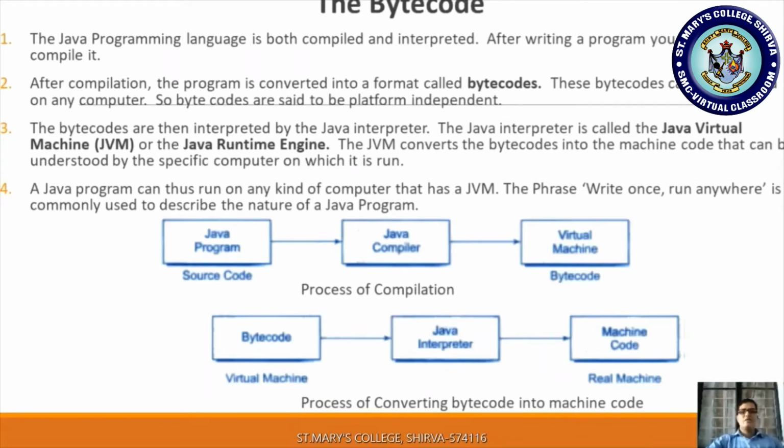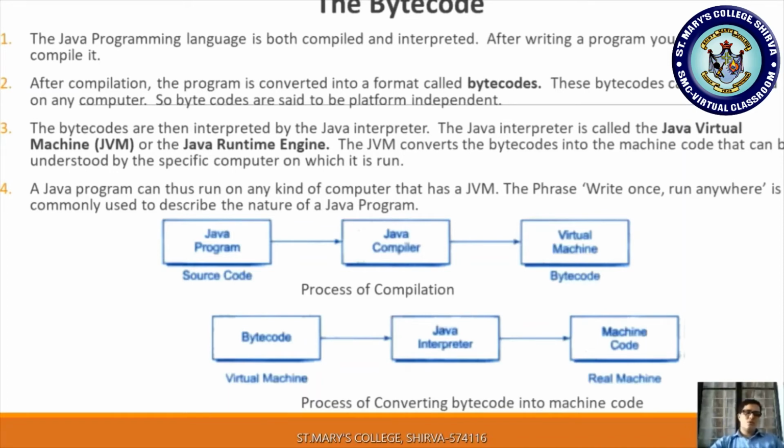The JVM converts the bytecode into machine code that can be understood by the specific computer on which it is run. Whatever computer you are running that bytecode on, that operating system can understand the data in the bytecode. A Java program can thus run on any kind of computer that has a JVM.